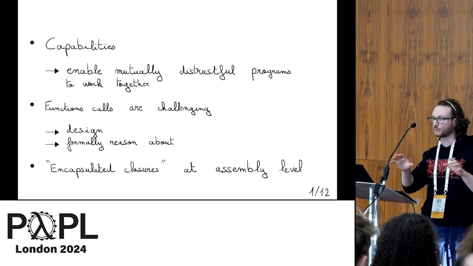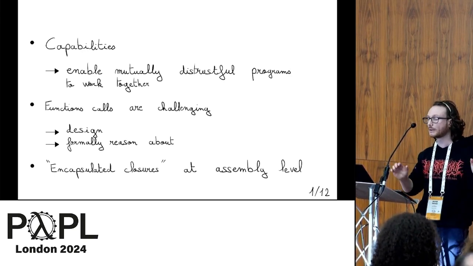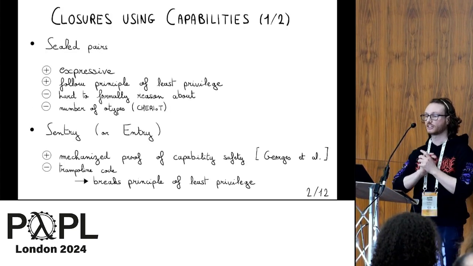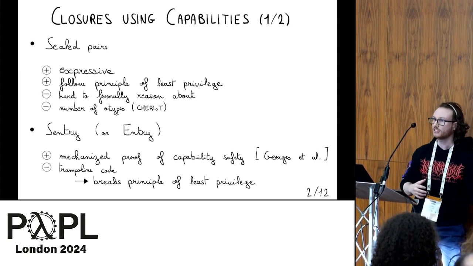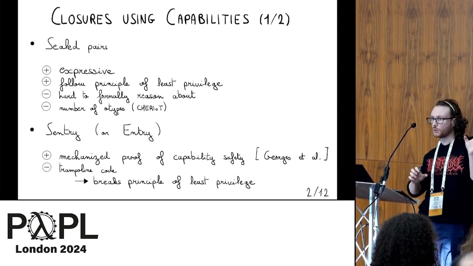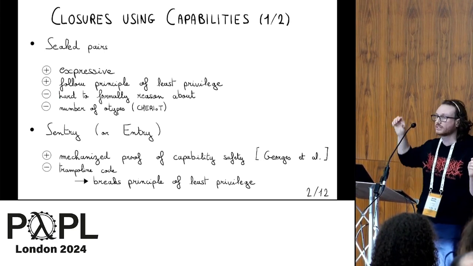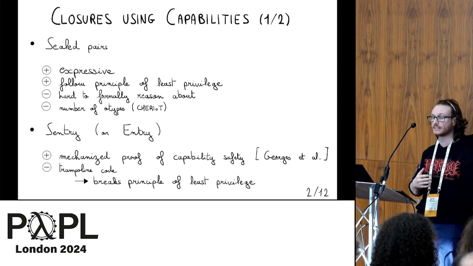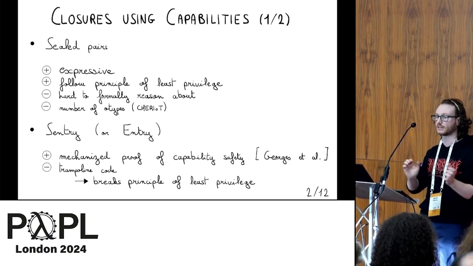So at assembly level, the way that we distinguish between functions is by using some encapsulated closures. With capabilities, you can create such encapsulated closures. So there are two ways. One way is to use sealed pairs, and sealed pairs are quite expressive because you can link one code region with one data region, and you can actually create different data regions with the same code. And another good point about sealed pairs is that it follows the principle of least privilege. You can only share the code and the data that you want to share.